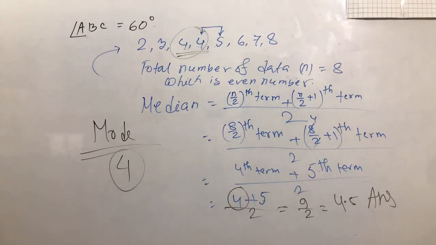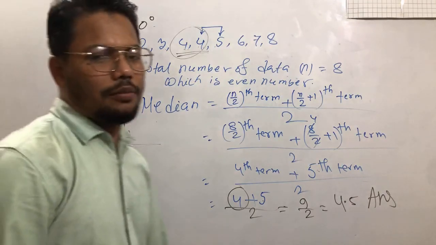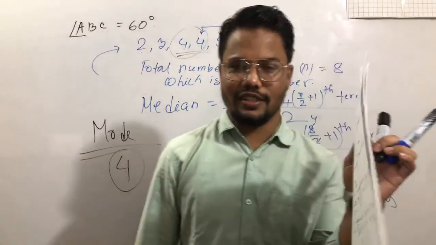Okay sir, everything is okay. Yes, median is 4.5 and mode is 4. Absolutely right, Nadira Dina. Thank you sir. Dear students, I think you have no more questions about the assignment.